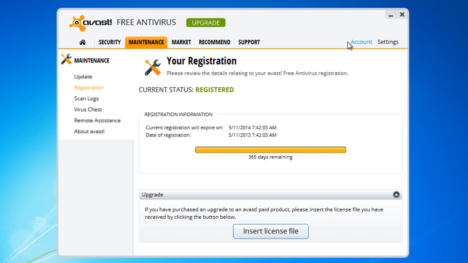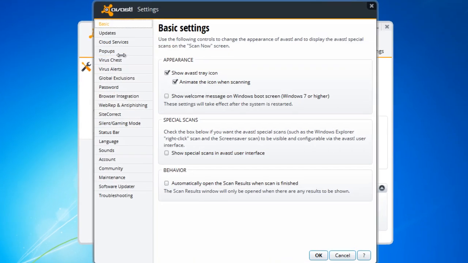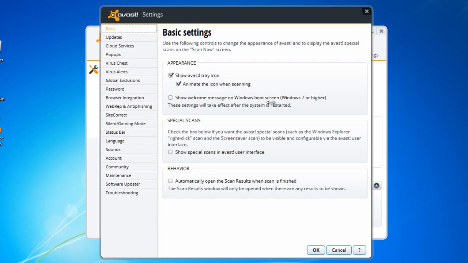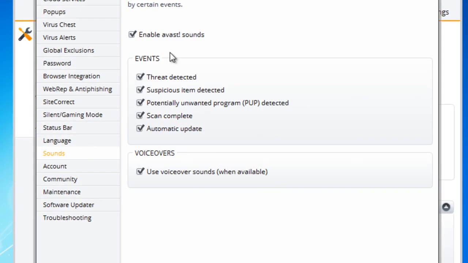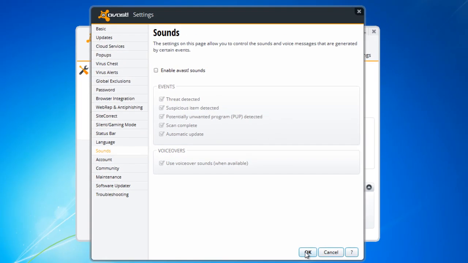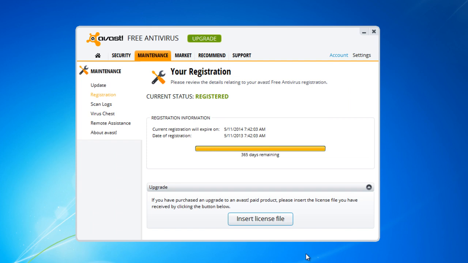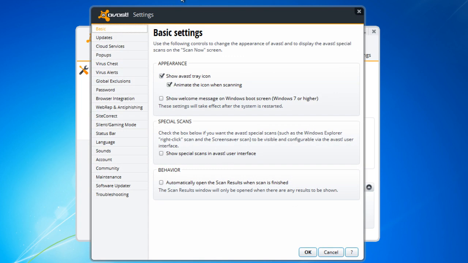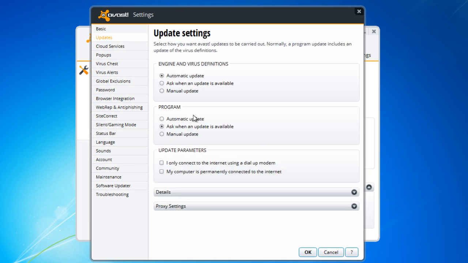Something that usually would bother you later on in time is the pop-up of the voice. So go to Settings and select Sounds. You can uncheck the Avast sounds and you will not get that message. Also, in the settings, you can enable updates to always update whenever it's time.